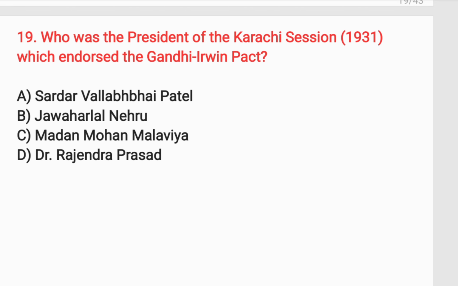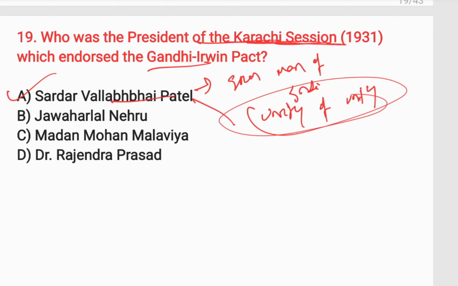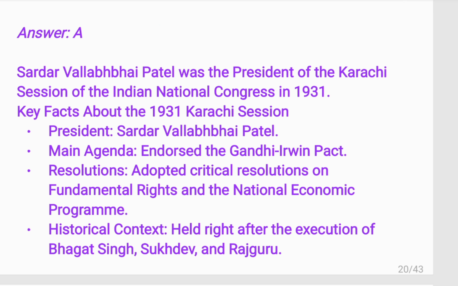Next question is, who was the president of the Karachi session 1931? The answer is option A, Sardar Vallabhbhai Patel, Iron Man of India. The Statue of Unity is of Sardar Vallabhbhai Patel. Sardar Vallabhbhai Patel was the president of the Karachi session of the Indian National Congress in 1931.